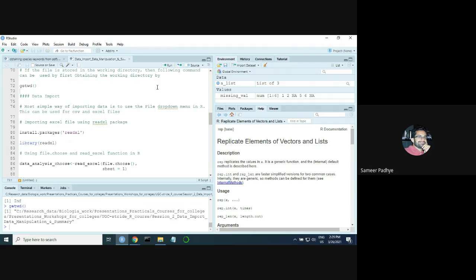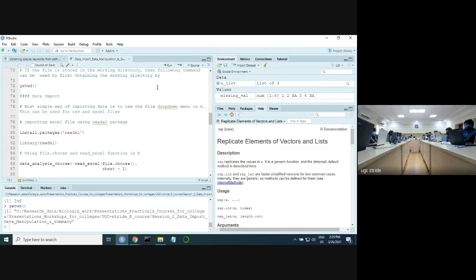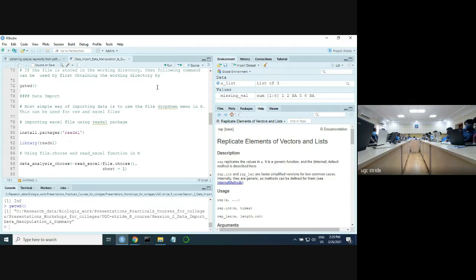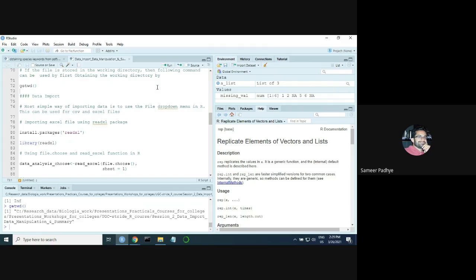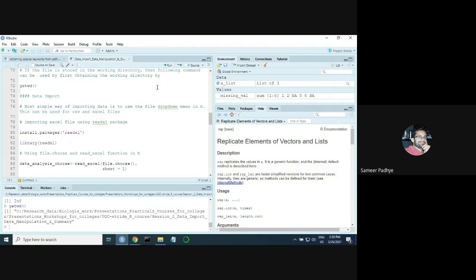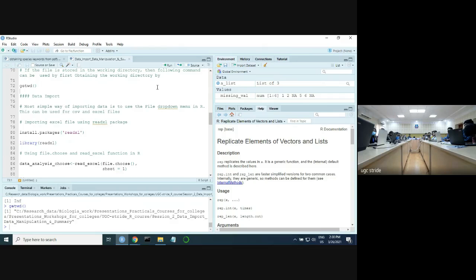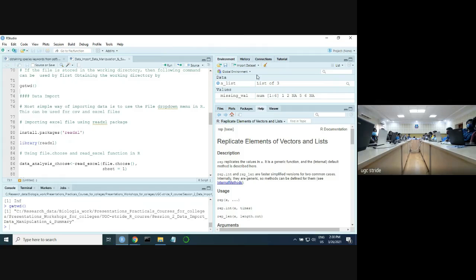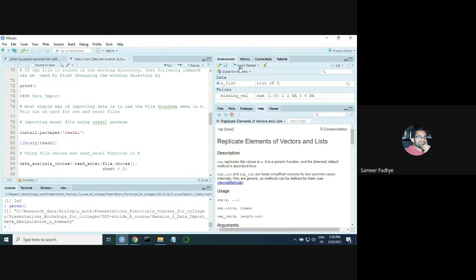What is the difference between a CSV and an Excel file? A CSV file is less in memory than an Excel file. It's lighter than an Excel file. This won't matter right now because our data set is very small. But if you have data sets which run into GBs of data, then CSV and Excel are going to matter. I have sent two files to you, a CSV file and an Excel file, and I'm going to show you how to import both of them.